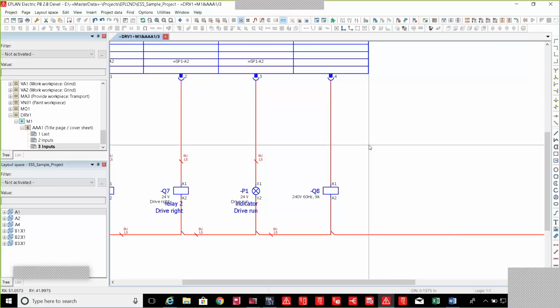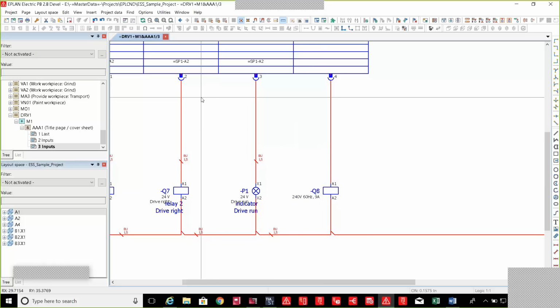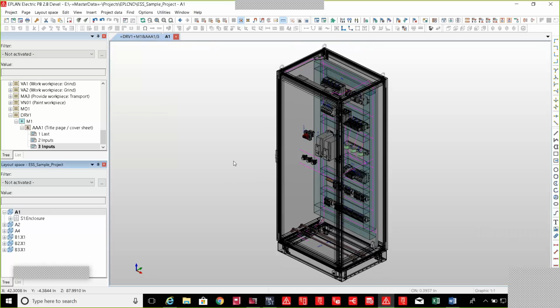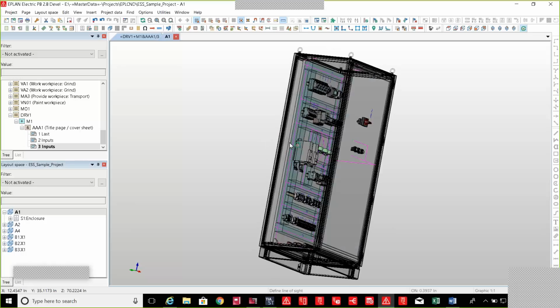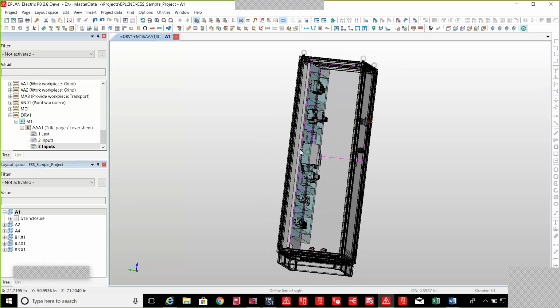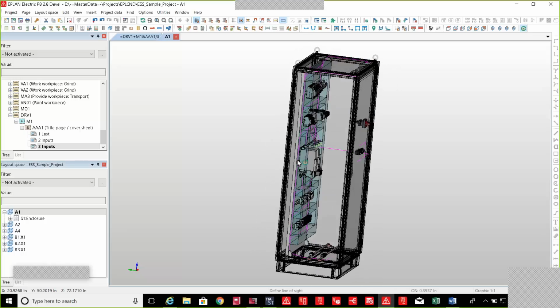From this environment, now that we've placed the components in there, we can start to produce other aspects, which would be the panel design section. In the panel design environment, as you can see, we can use this tool integrated in my Eplan environment in the platform.